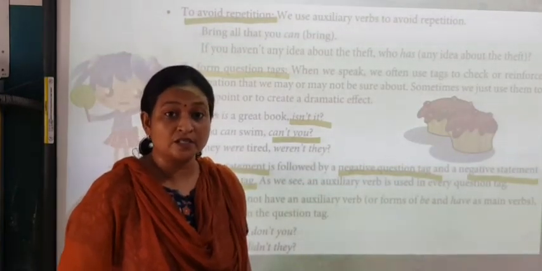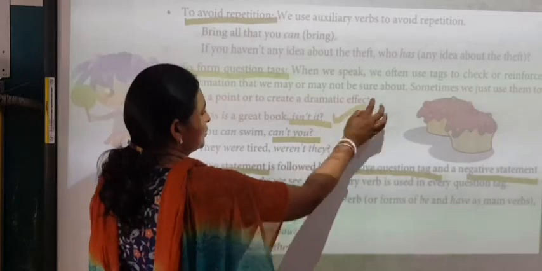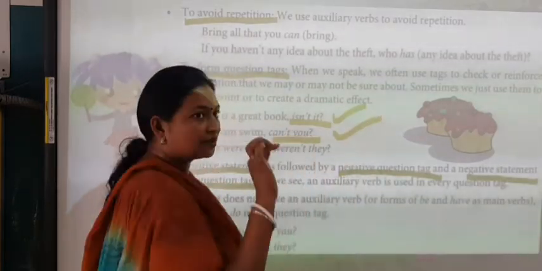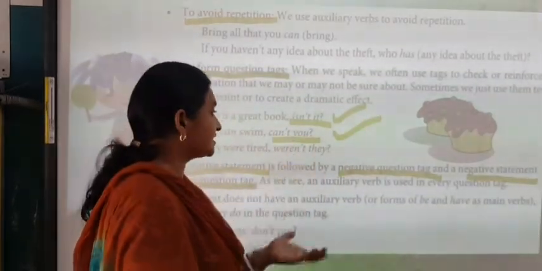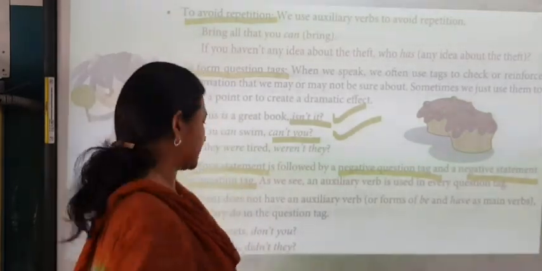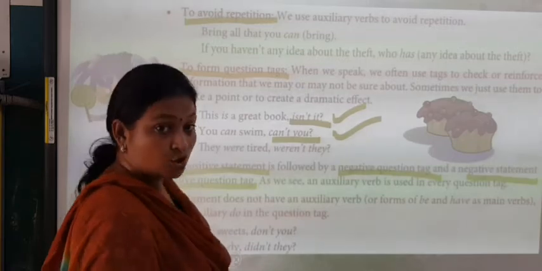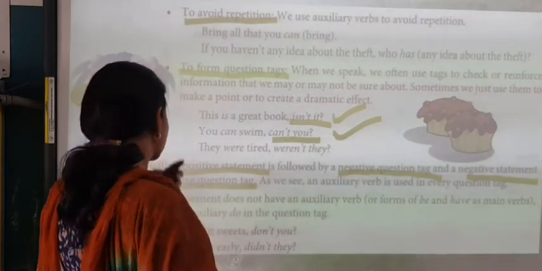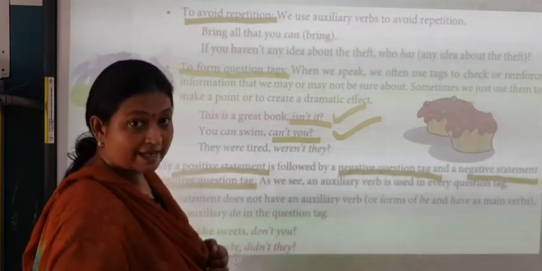You might be wondering what is a question tag. See, this is the statement, this is the question tag. So, after the sentence we put a comma and we write isn't it, can't you, weren't they. So, these are all question tags. You like sweets, don't you? So, don't you is a question tag. They left early, didn't they?